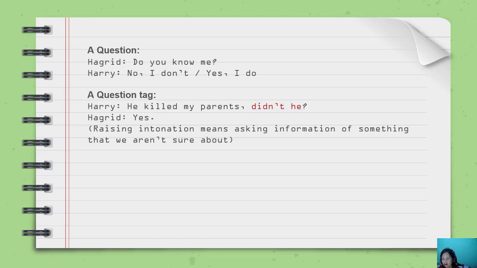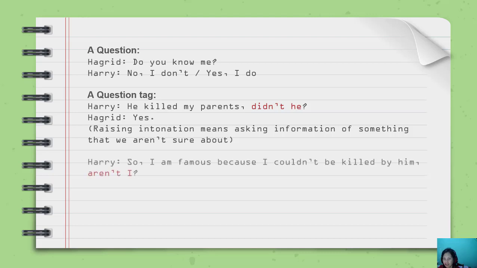Raising intonation means asking information of something that we aren't sure about. In this case, Harry is thoughtful. He knows that someone killed his parents, but he is not sure about that. That's why he says he killed my parents, didn't he? Then Hagrid responds, oh yes. Actually, this is not a real question, and what Hagrid said is not the answer. This is only the response to what Harry says.